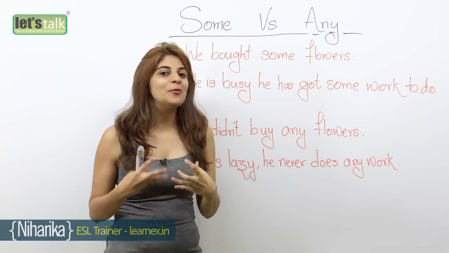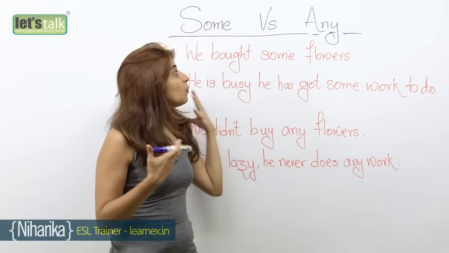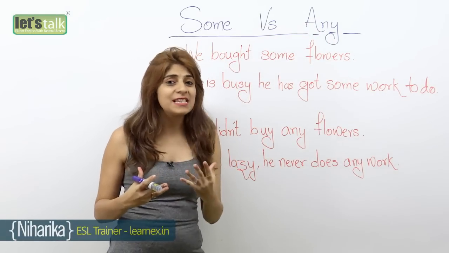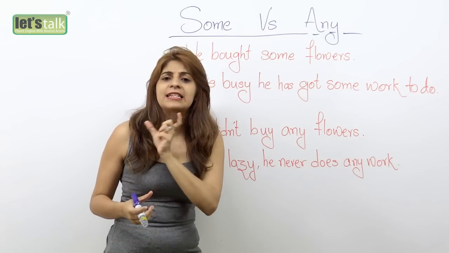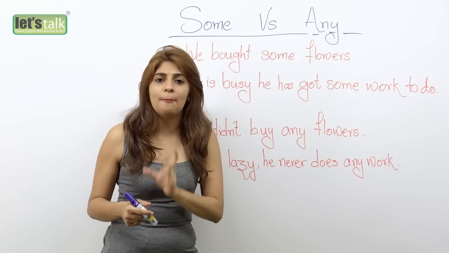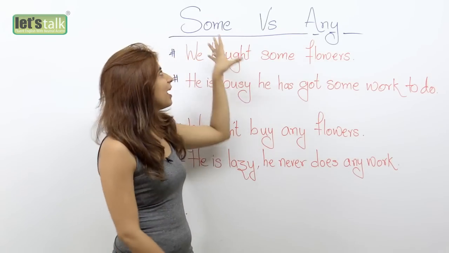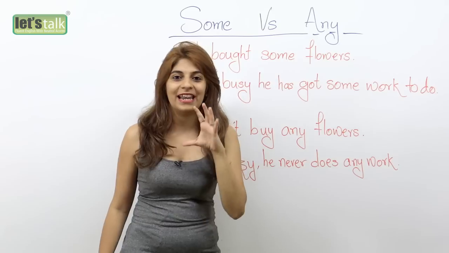In today's lesson we are going to look at the words some and any. Now in English, when do we use these words? Well, when we are unable to specify an exact number or an exact amount, that's when we end up using the words some and any.